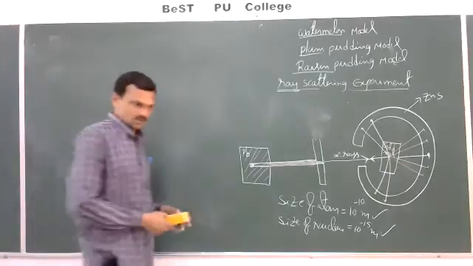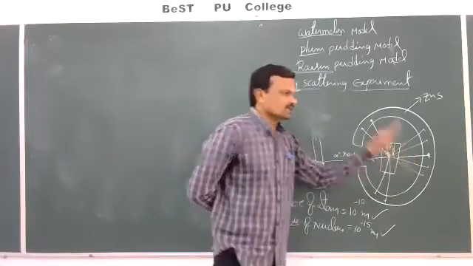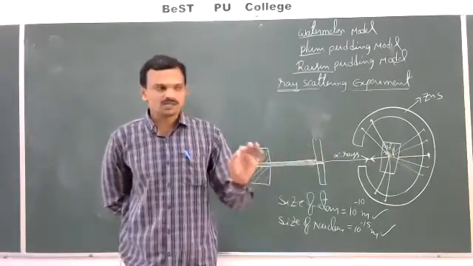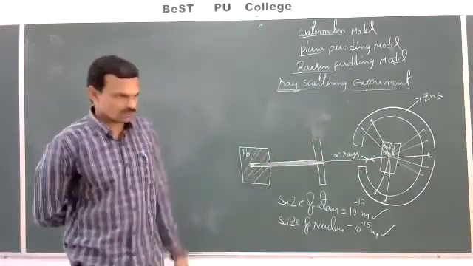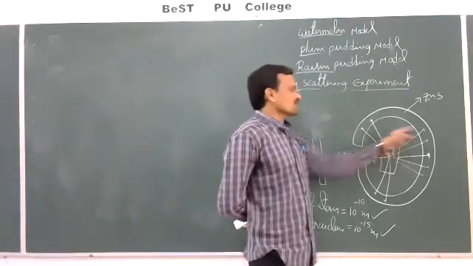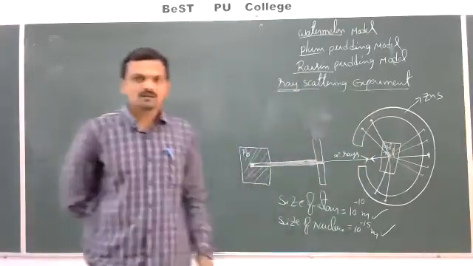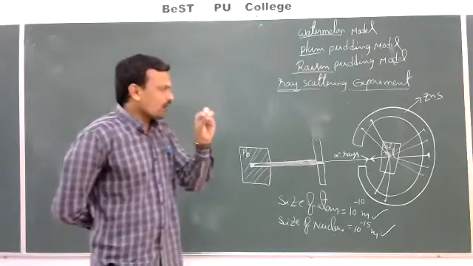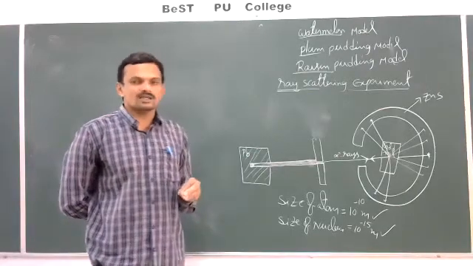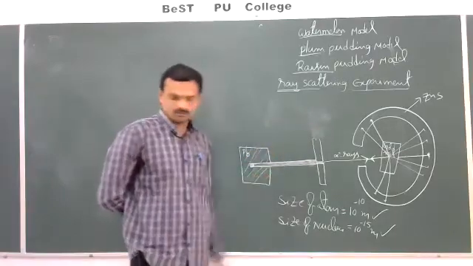What are the conclusions? Since most of the alpha rays are undeflected, it indicates most of the atom is empty. Second, a few alpha particles are deflected with small or higher angles, which means that all positively charged particles in an atom are occupying a small central part of the atom.